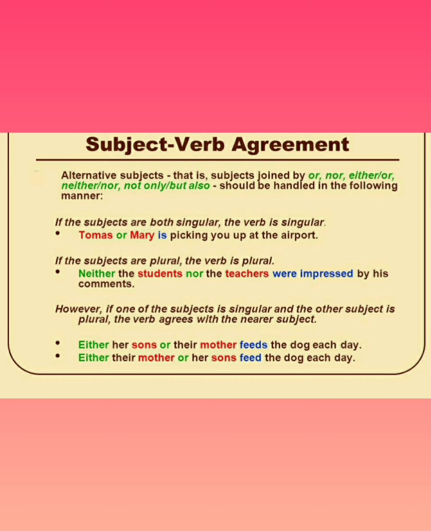If the subjects are plural, the verb is also plural. Neither the students nor the teachers were impressed by his commands. Students, teachers, both are plural. However, if one of the subjects is singular and the other is plural, the verb agrees with the nearest subject. We have already learned this. Either her sons or their mother: her sons, plural, but their mother, singular. That's why it agrees with the nearest subject, mother.